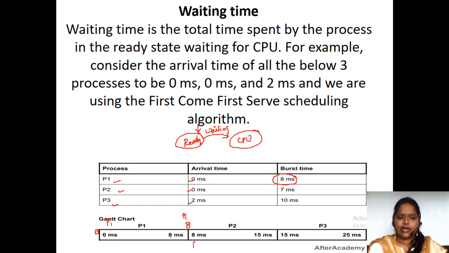Then we allocated process P2 at 8 milliseconds. Fine. So process P2 needs how much time? 7 milliseconds. So 8 plus 7, how much? 15 milliseconds of time. At 15 milliseconds, process P2 completed its task. And then at 15 milliseconds, we gave the chance to P3. P3 needs 10 milliseconds of time. So 15 plus 10, 25 milliseconds of time, P3 is going to complete its task.